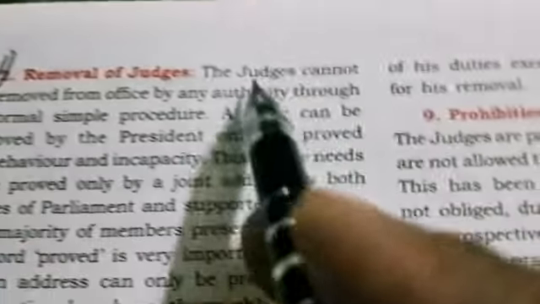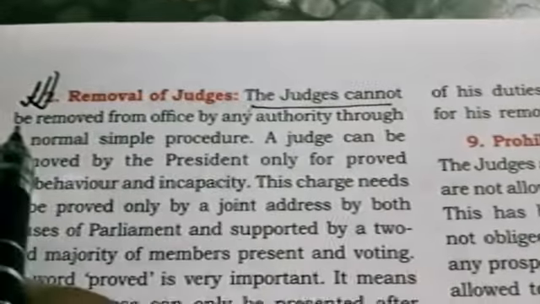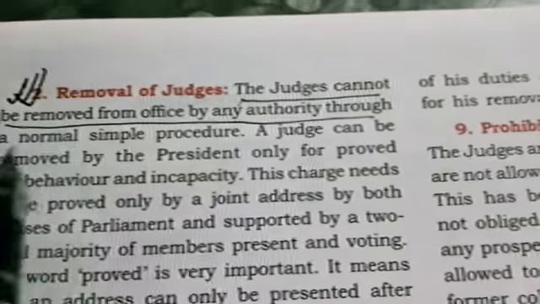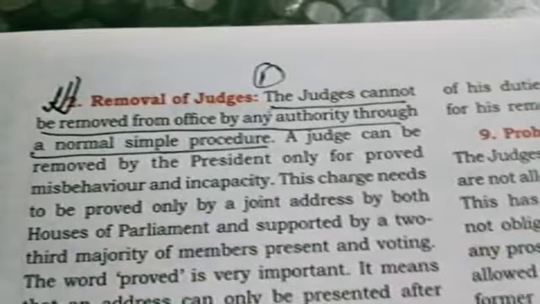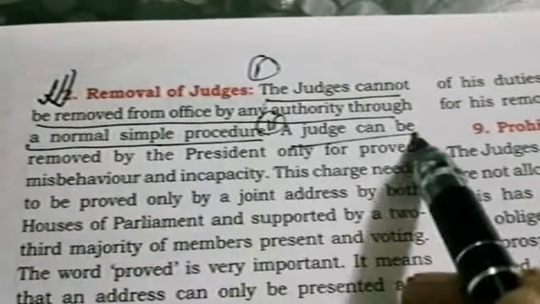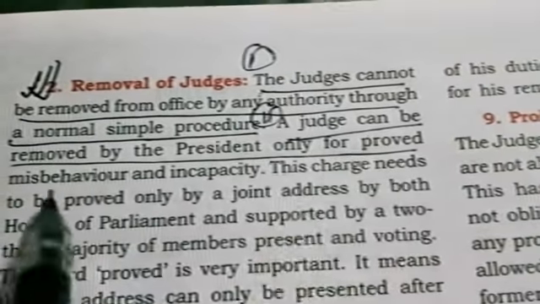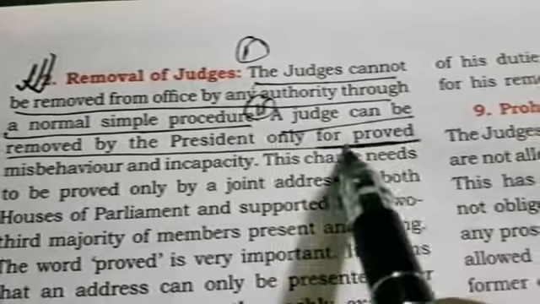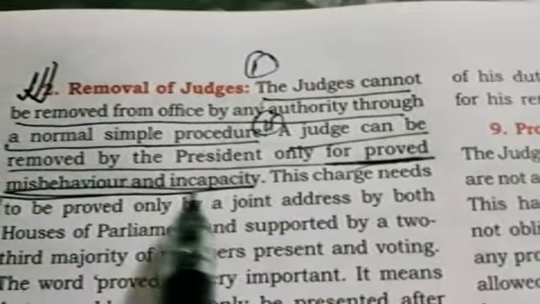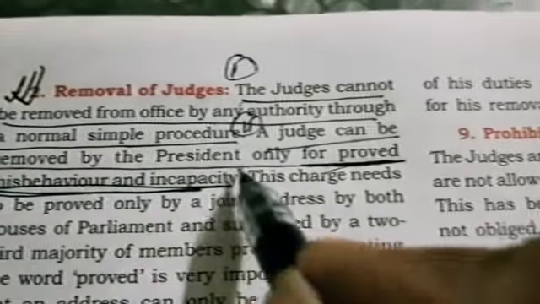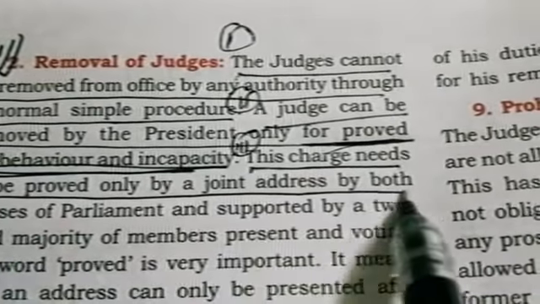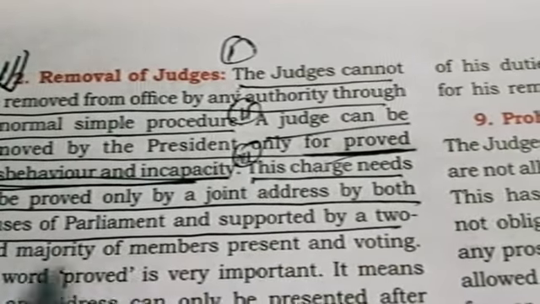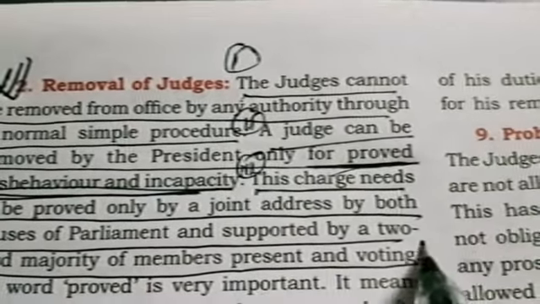Second point, removal of judges. First point is this: the judges cannot be removed from the office by any authority through a normal simple procedure. Second point is this: a judge can be removed by the president only for, this is the main answer, proved misbehavior and incapacity. Then third point: this charge needs to be proved only by a joint address by both houses of parliament, supported by 2/3 majority of members present and voting.